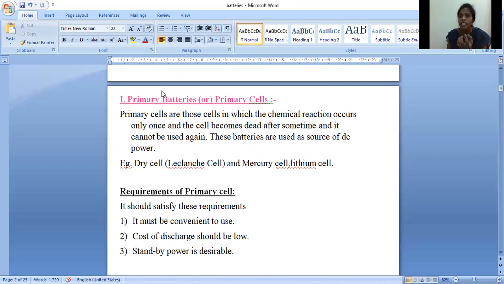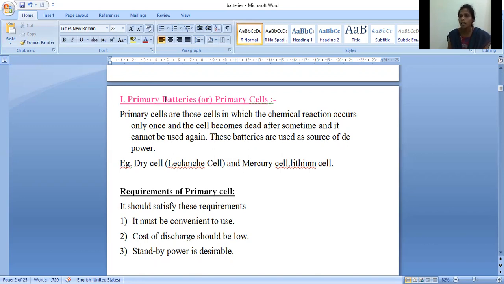Whatever energy is stored in the device, that chemical energy is completely converted to electrical energy. And after complete conversion of chemical energy to electrical energy, we cannot use such batteries because it is not a rechargeable battery like our mobile phones.